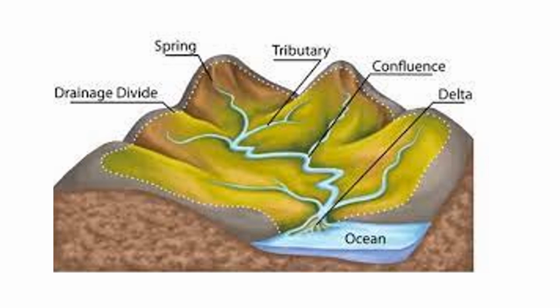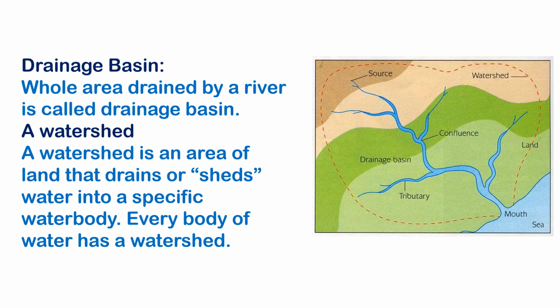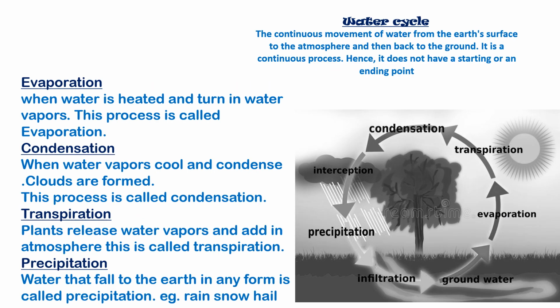Here is the river system. You can see stream, spring, drainage divide, tributary, confluence, delta, and ocean. Now drainage basin. The whole area drained by a river is called drainage basin, and the boundary of this drainage basin is known as watershed. Then the water cycle. Water always remains in the process of recycling, the continuous movement of water from the earth's surface to the atmosphere, and from the atmosphere to the earth's surface is a continuous process, and this process is known as water cycle or hydrological cycle.